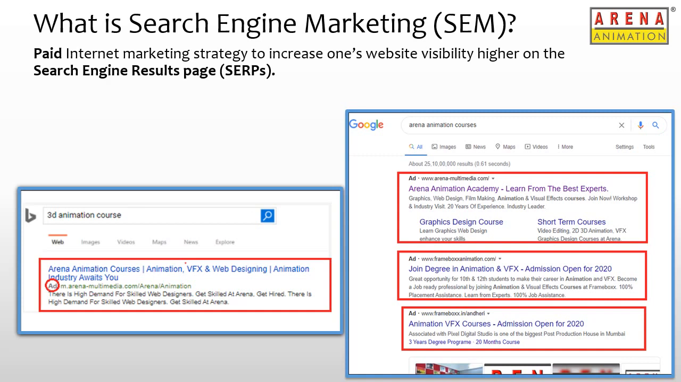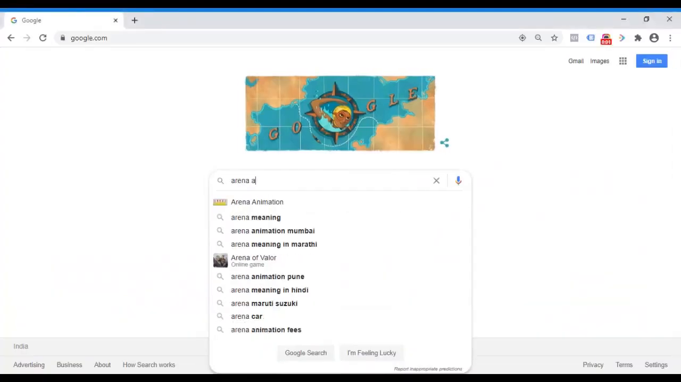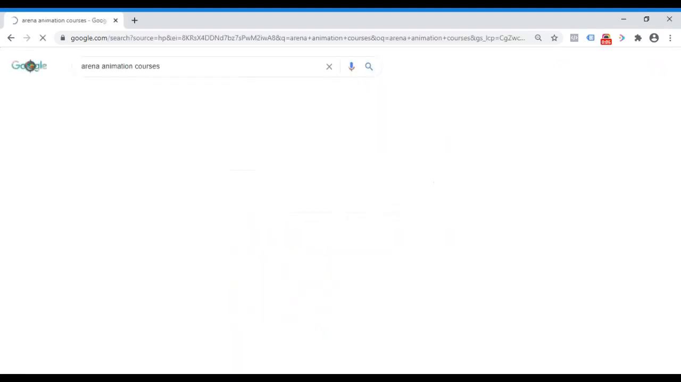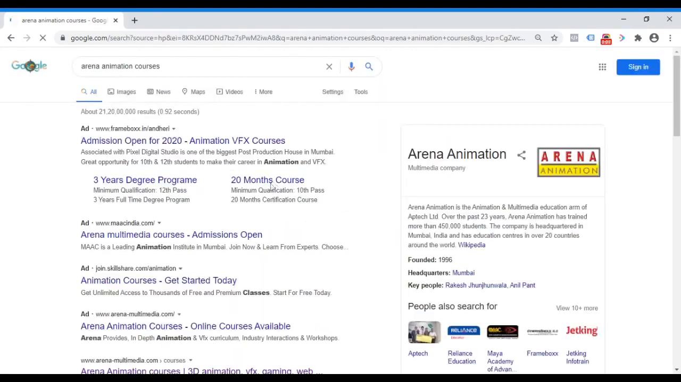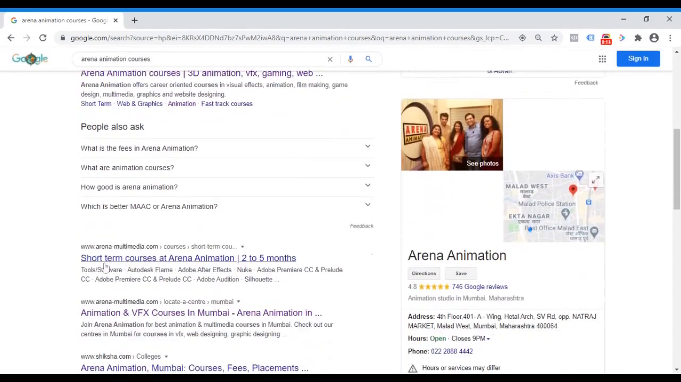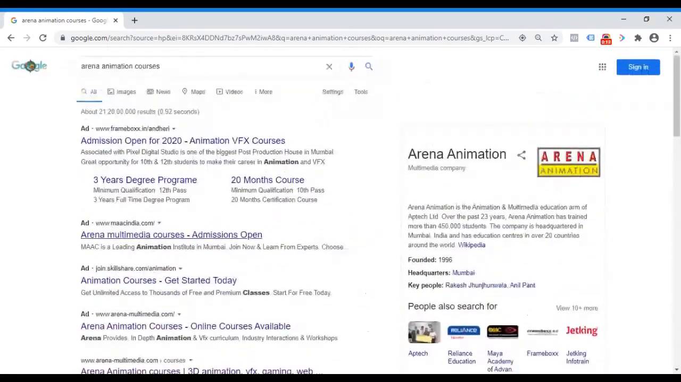Take for example a student looking to do an Arena Animation course. He or she will type Arena Animation courses in Google, a search engine widely used by everyone. They will then come across a search ad within the first 3 to 4 positions in the search results page. An ad symbol is mentioned at the top left hand corner, which denotes it's a paid search ad.